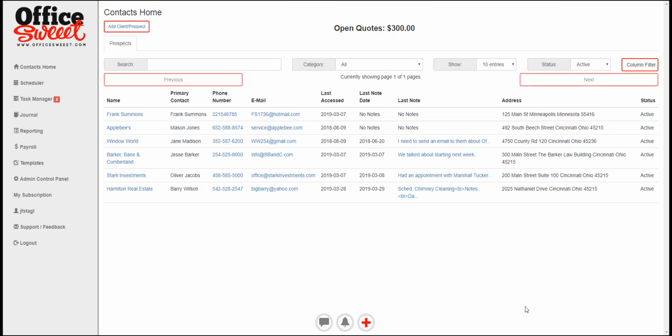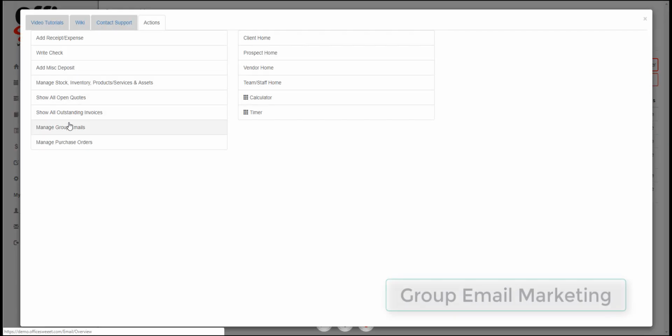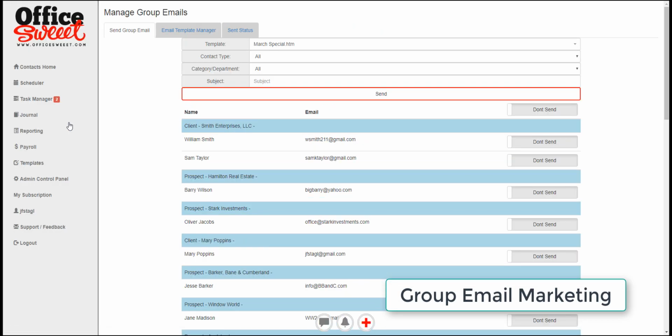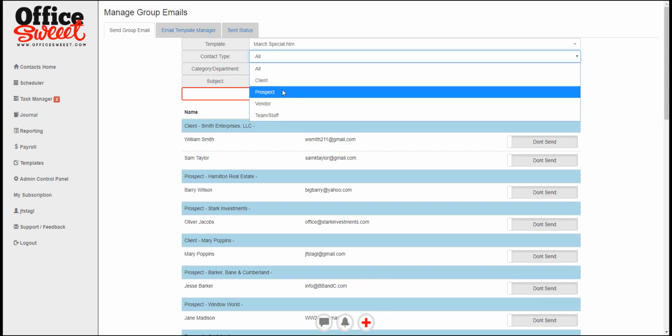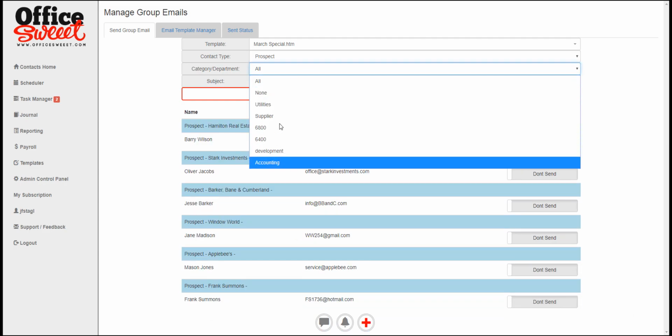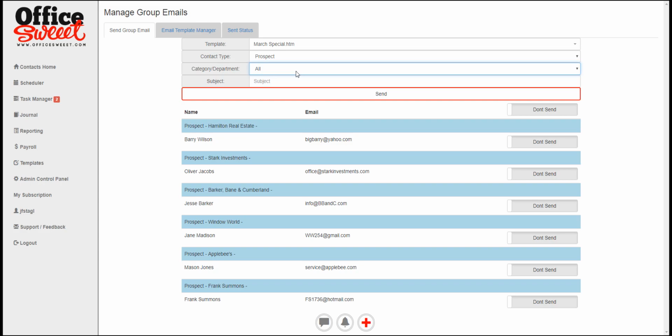If you want to do a little bit of marketing, it's very simple. You can market to anybody in your contacts. We go over here and you can see that we can set up a group email, and we set up a template here. For the contact type, we can hit prospects. We can categorize them; there's a way to categorize people in any which way, with custom categories, whatever you want. You type in a subject here.